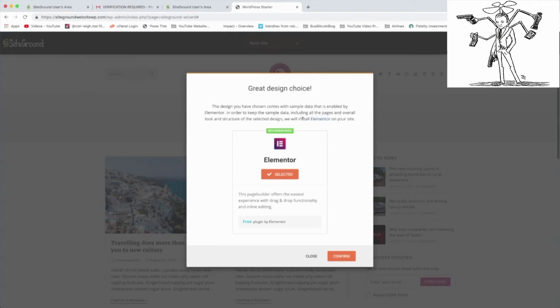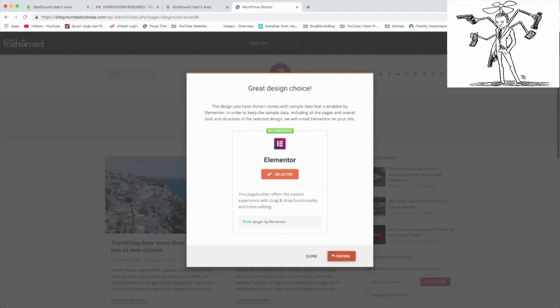So most cool themes these days, like the one we've selected, need a page builder, which just lets you build more within that theme. Elementor seems to be the best page builder ever pretty much at the moment, so there's really no harm in adding Elementor along with our theme. It's all drag and drop, so you get to use the feel of like Blogger or somewhere where drag and drop is the mainstream, and it's free.